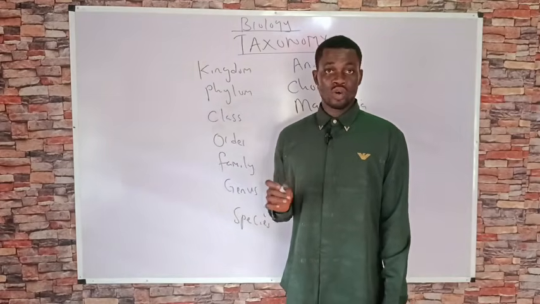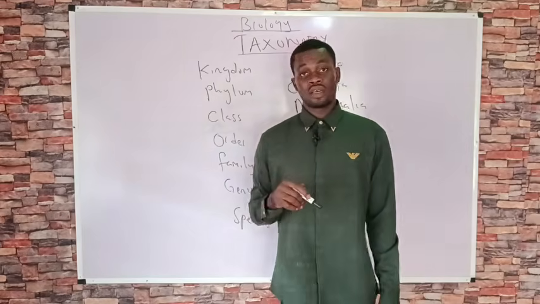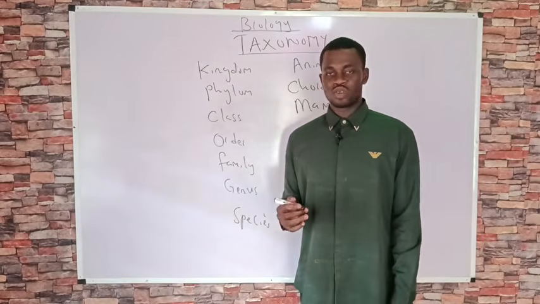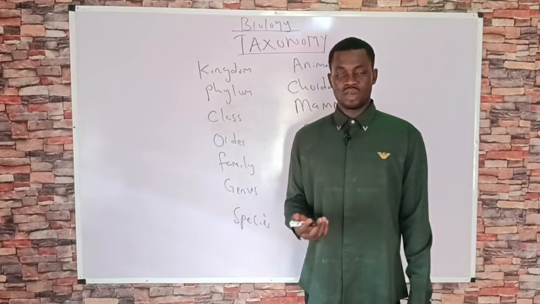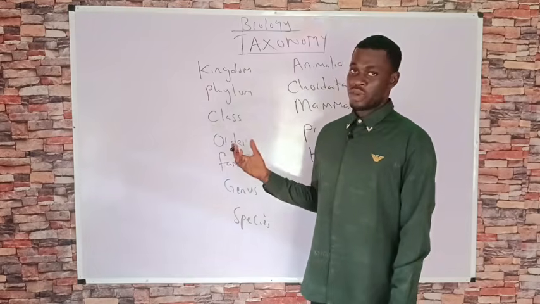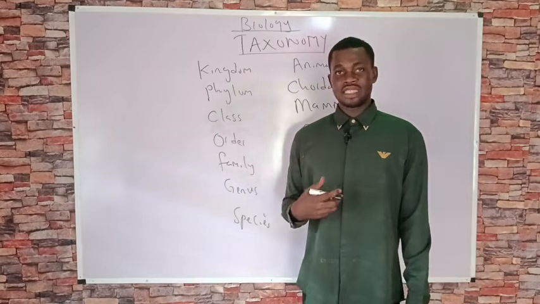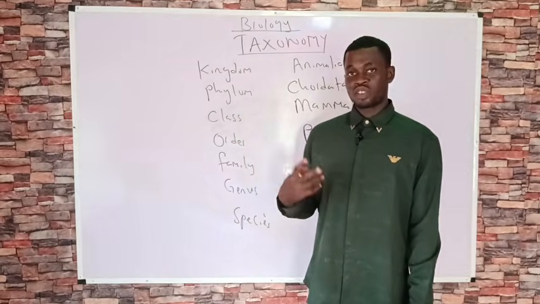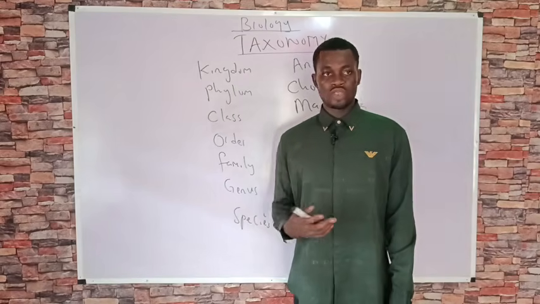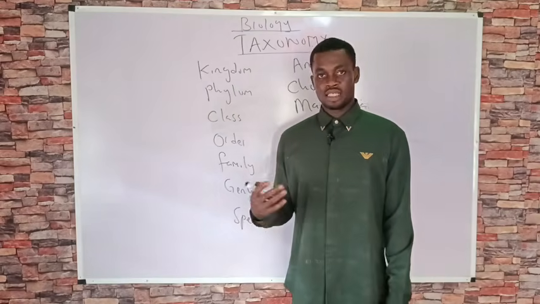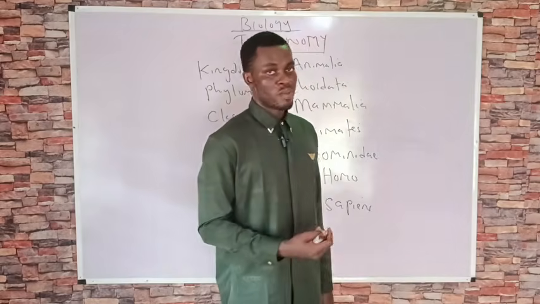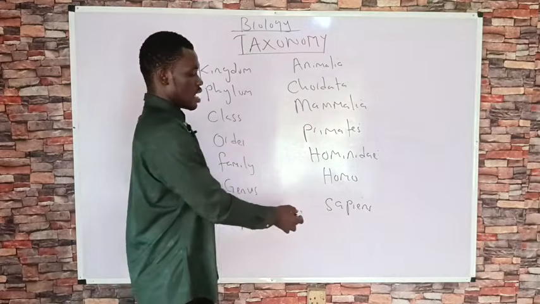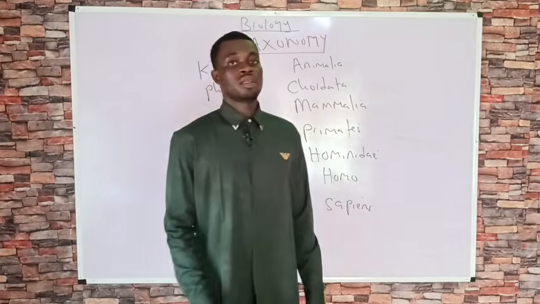We said that taxonomy is divided into two core areas: systematics and binomial nomenclature. Systematics is the aspect concerned with identifying and grouping organisms, whereas binomial nomenclature is the aspect concerned with naming the organism. Remember that binomial nomenclature is the process of giving two names to organisms, the generic name as well as the specific name. For example, the binomial nomenclature for man is Homo sapiens, where Homo comes from the genus and sapiens comes from the species.